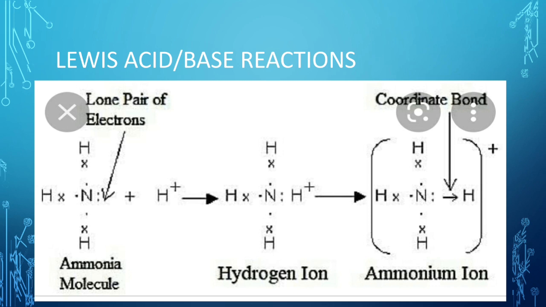So this coordinate covalent bond is the bond in which one species donates the lone pair of electrons, and the donor is called the Lewis base, and the lone pair of electron acceptor is called the Lewis acid. As a result, the formation of the complex compound will take place, that is the ammonium ion.